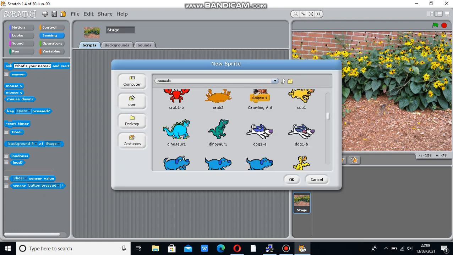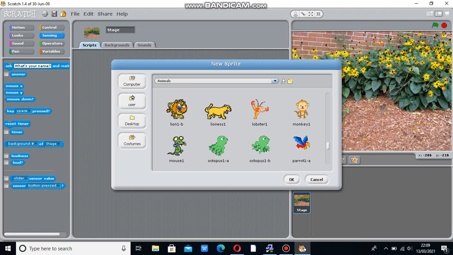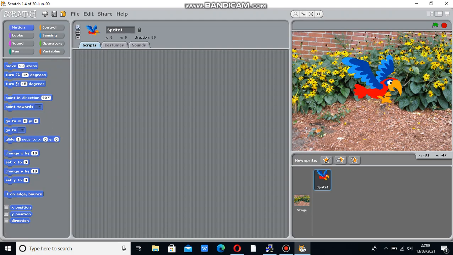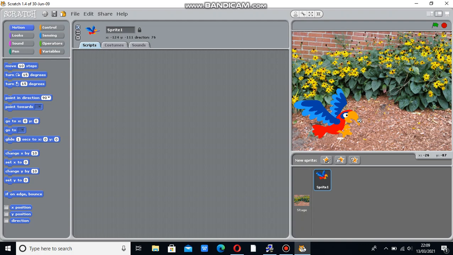We need a bird as a parrot, so select here parrot 1A. Click on parrot 1A, OK. Now reallocate the parrot as you want. Now I'm going to rotate this sprite a little bit, so that it looks like it is flying. Now come to script here.